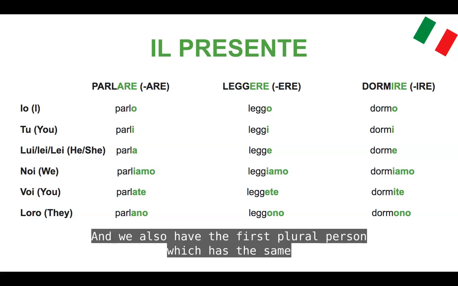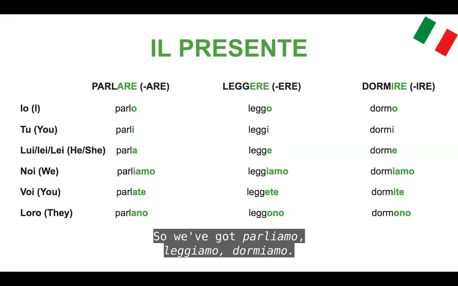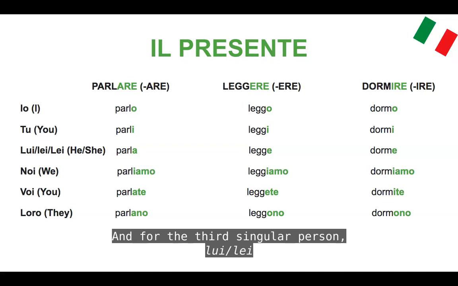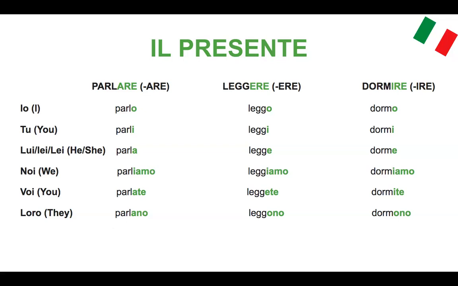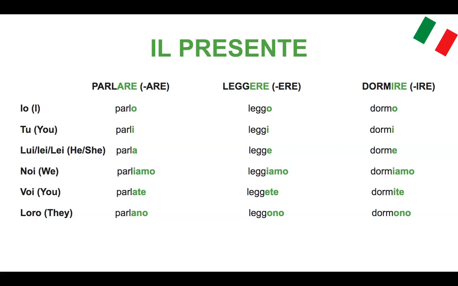And we also have the first plural person, which has the same ending, -iamo. So we've got parliamo, leggiamo, dormiamo. However, we also have some differences. For the third singular person, lui, lei, we've got parla, legge, dorme. And same goes for voi and loro.